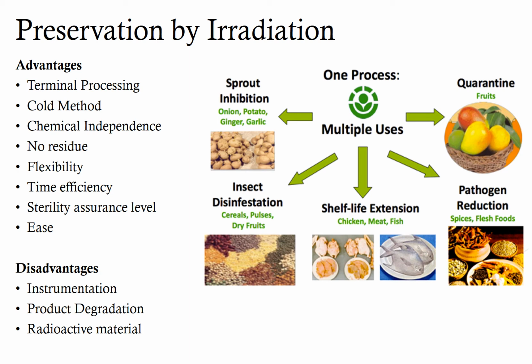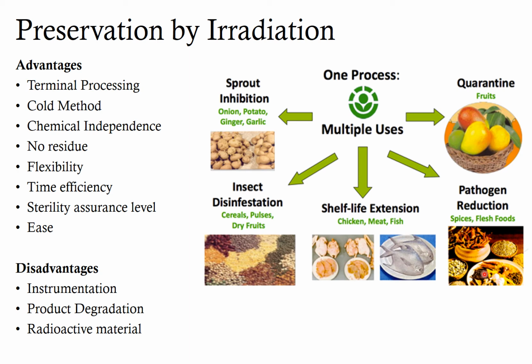In addition, there are other benefits or uses, such as irradiation can be used for inhibiting sprouts in root vegetables. It can be used for controlling infestation or insect attack in stored cereals. It can be used to increase shelf life of meat products and also fruits and vegetables by reducing the senescence.